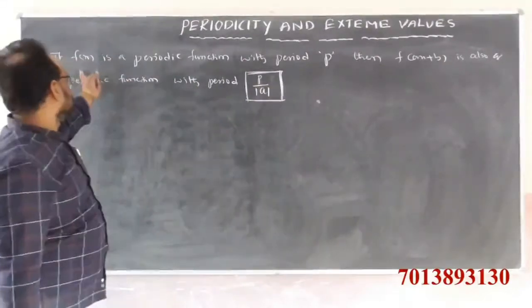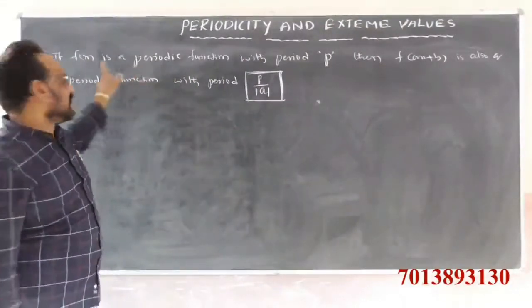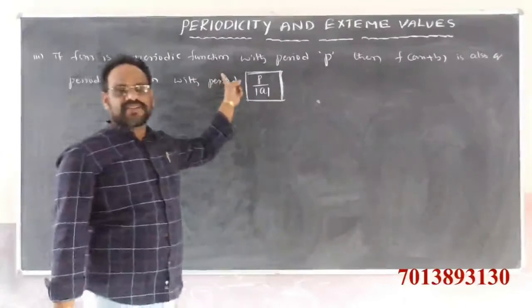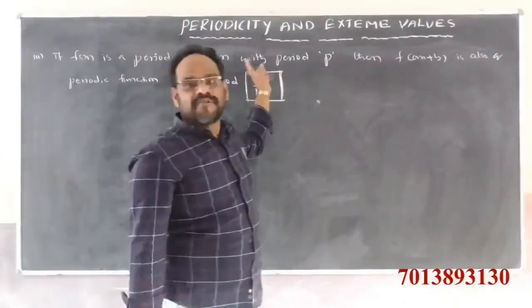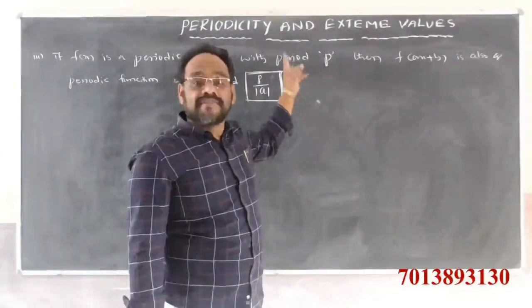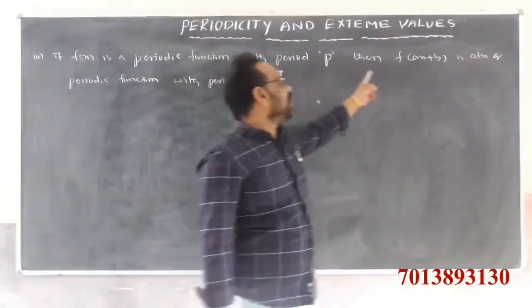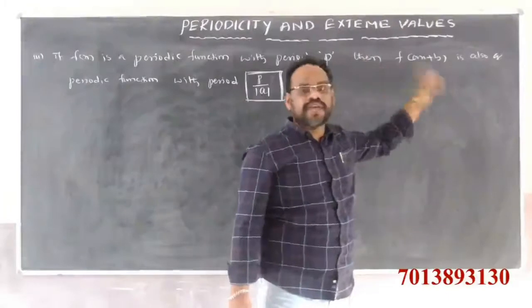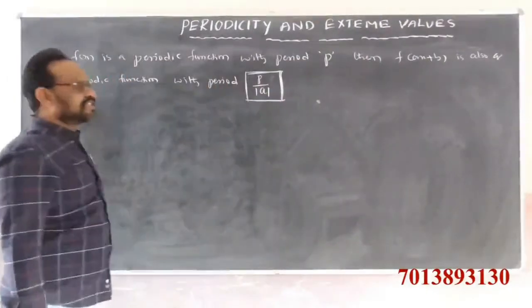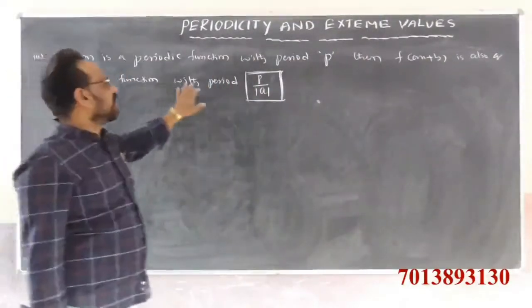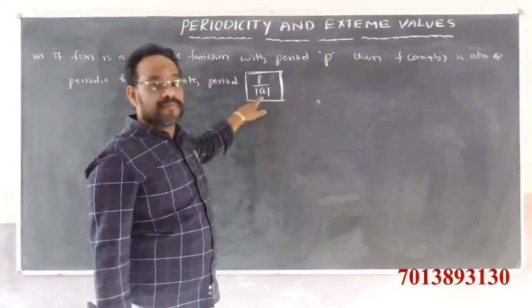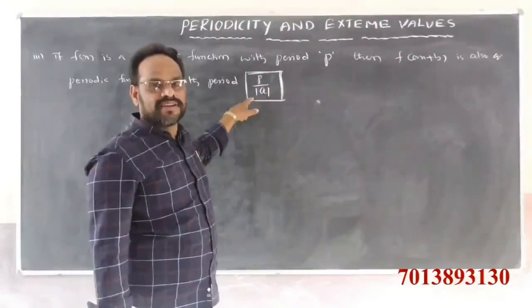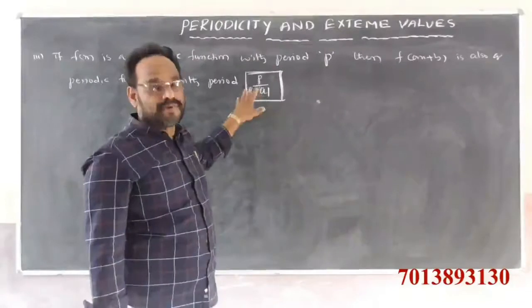Very important point. If f of x is a periodic function with period p, then f of ax plus b is also a periodic function with the period p by modulus of a.